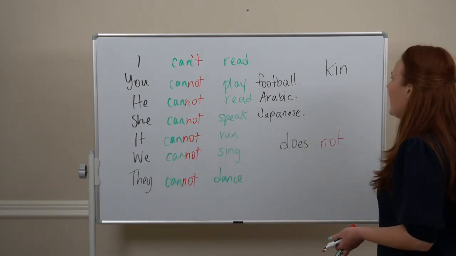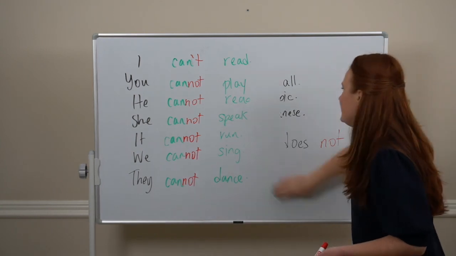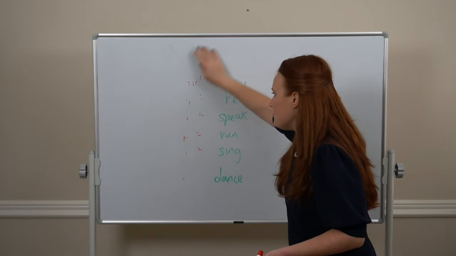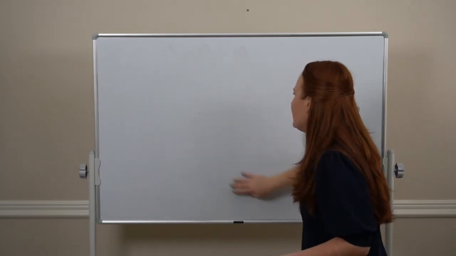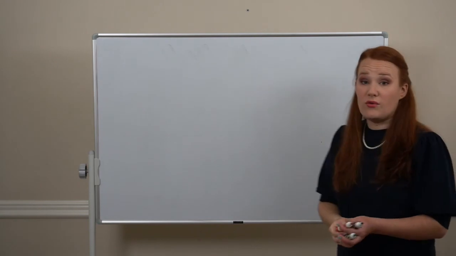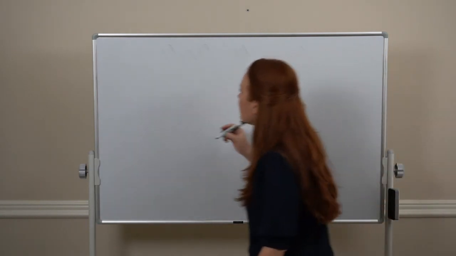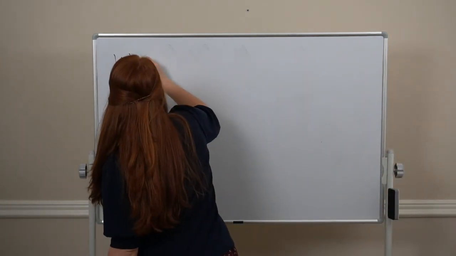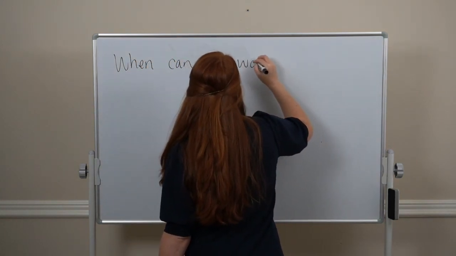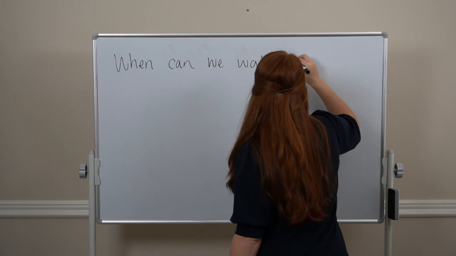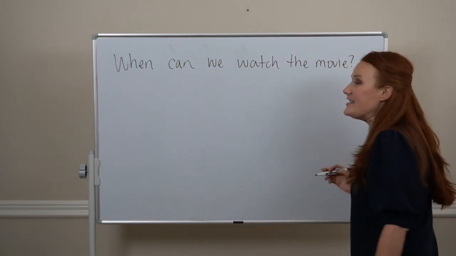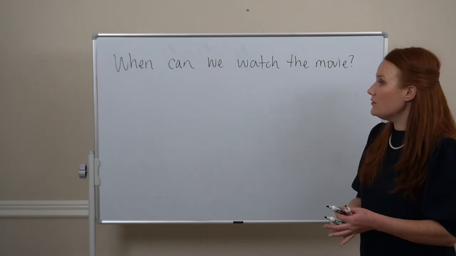All right, let's talk questions. We're going to follow the same pattern as we have been. So with a question like, when can we watch the movie?